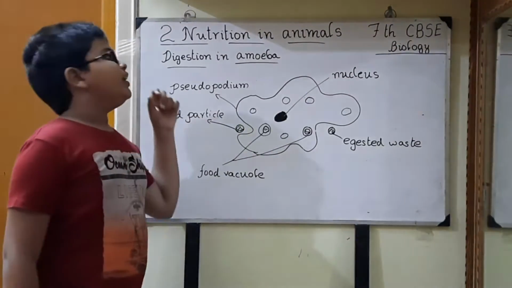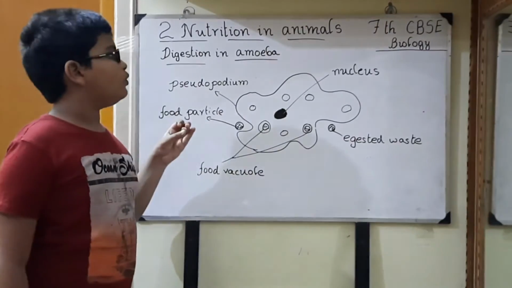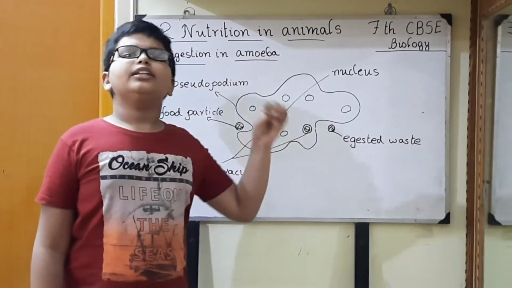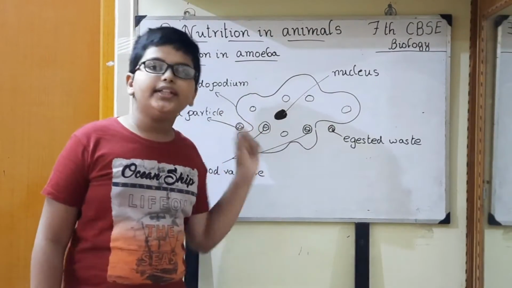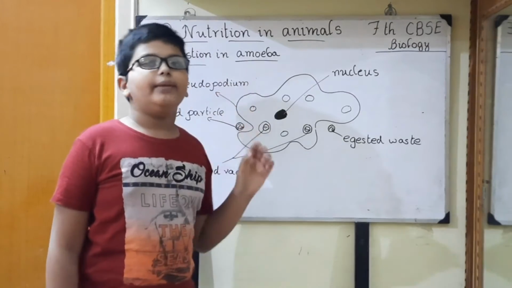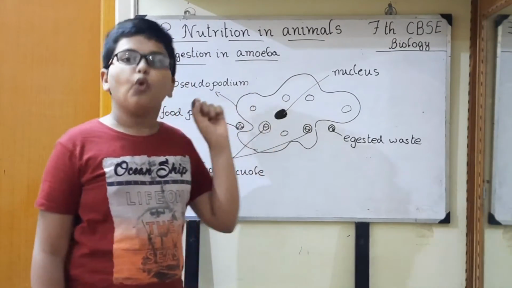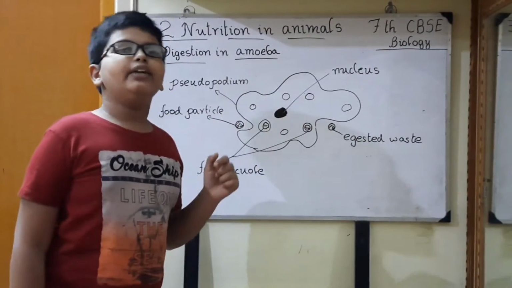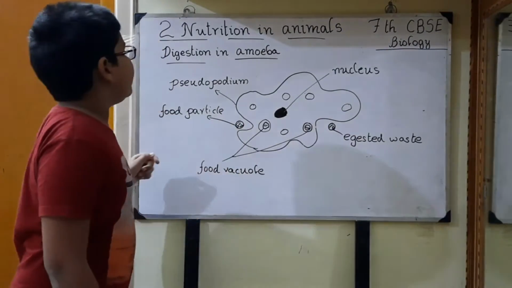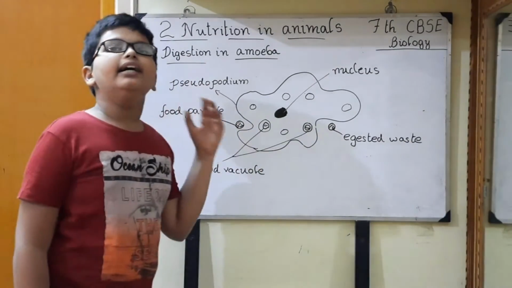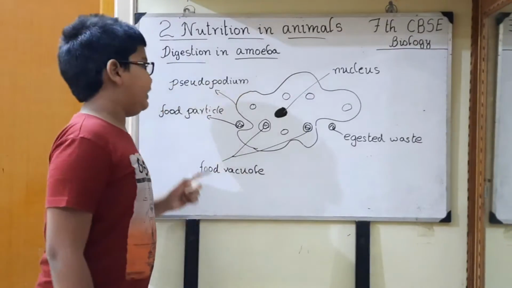Next we will see digestion in amoeba. How does digestion happen in amoeba, right? Amoeba is a small microscopic unicellular organism. Microscopic means it can be seen only through a microscope, and it has only one cell, right? These amoebae can be found in stagnant water bodies like ponds, right? An amoeba constantly changes its shape and place, right?